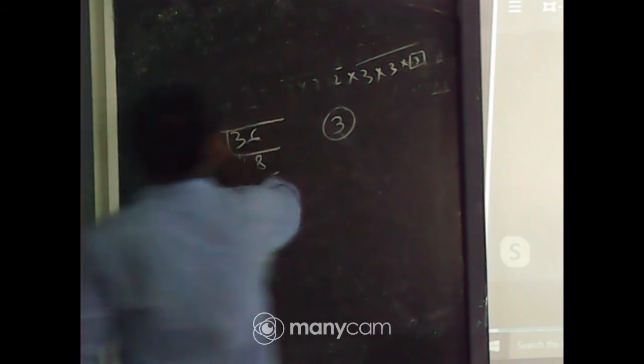Next, let us take the next one, what should be multiplied there. That is 675.